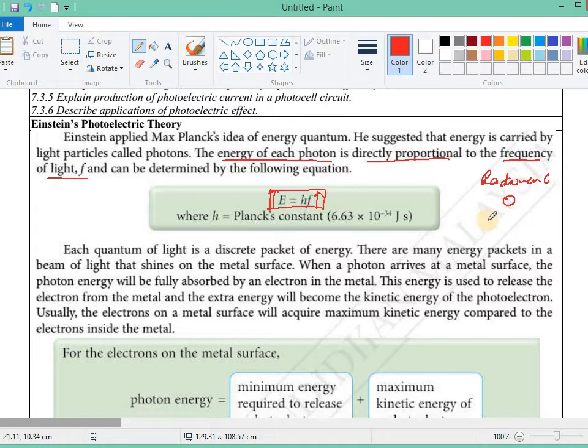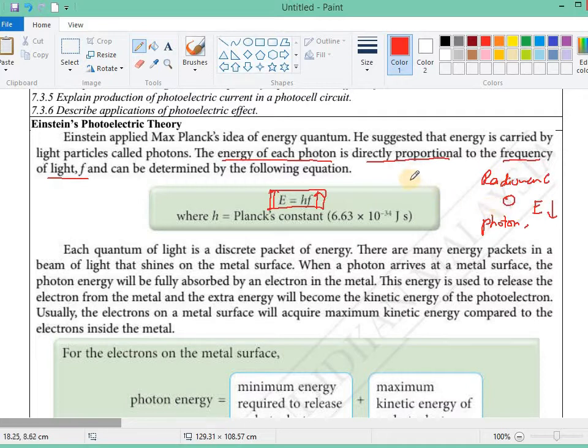Radio wave photon, the energy will be super low, because the frequency of the radio wave is very low.